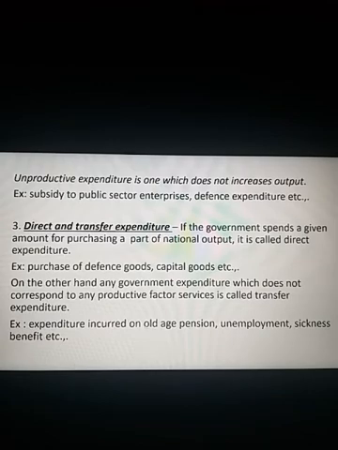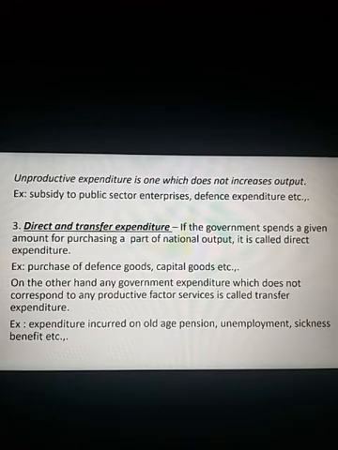Example, expenditure incurred on old age pension. You know that the government of India, even the state governments, are providing some amount of money as old age pension, unemployment allowances, sickness benefits. These are granted by the government under the social welfare programs.